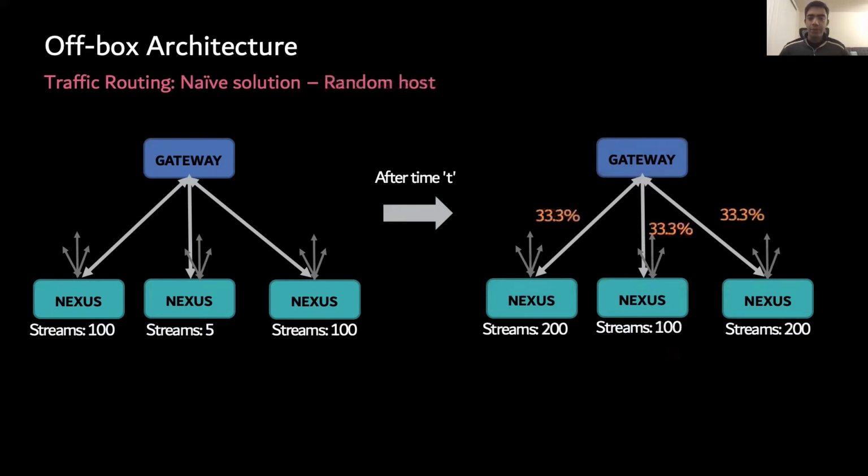Another naive solution is to have the gateway route traffic randomly or in a round-robin fashion. In this case, the nexus with low load would almost never catch up with the others. And so, a commonly used solution is to pick 2 random nexuses and route to the lowest loaded one. In this example, when a gateway talks to 3 nexuses, 2/3 of all traffic goes to the lowest loaded nexus, while the remaining goes to the other 2. This helps lagging hosts catch up without getting overloaded.